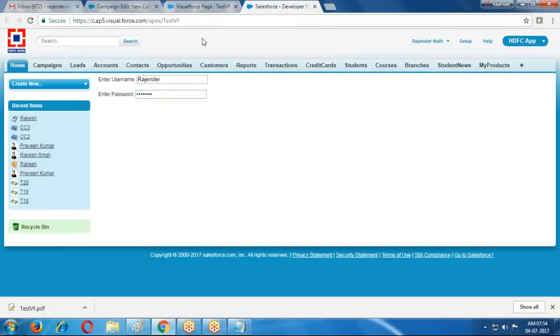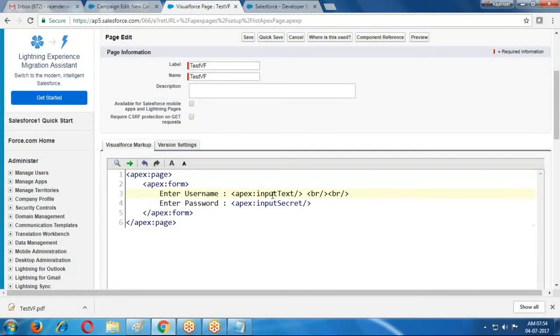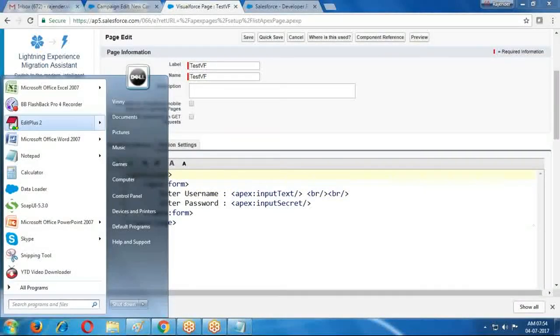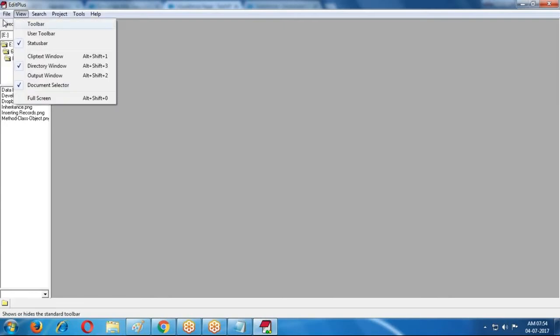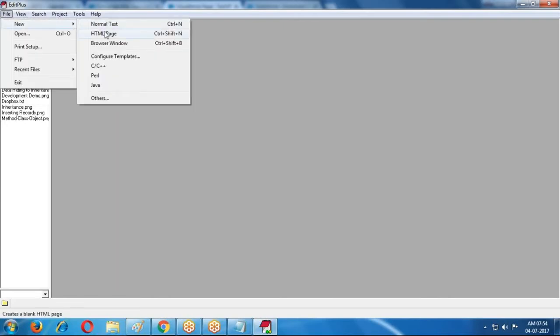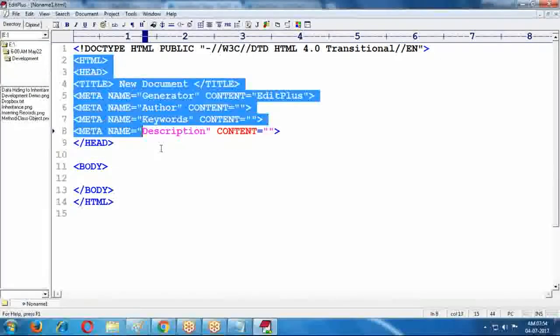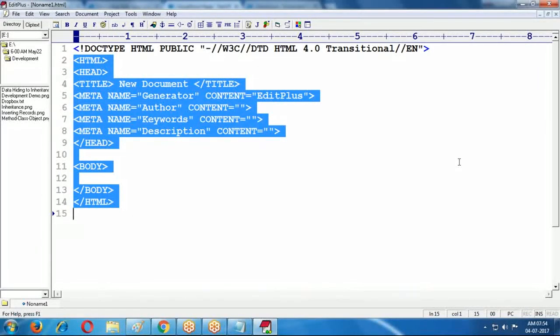Like this you can design your forms by using Visual Force pages. These Visual Force pages are just like HTML coding only. How do we create HTML?